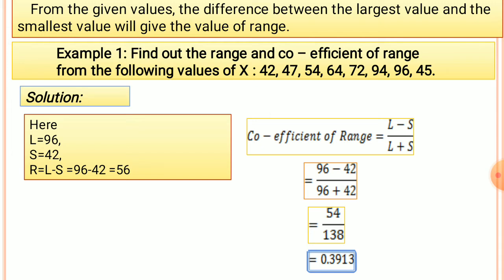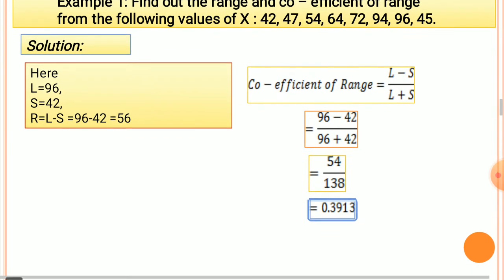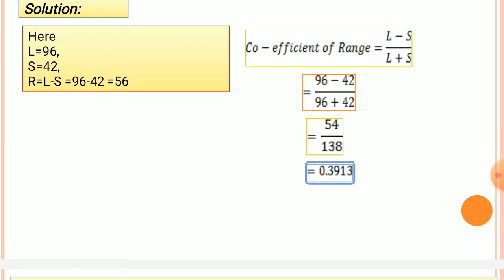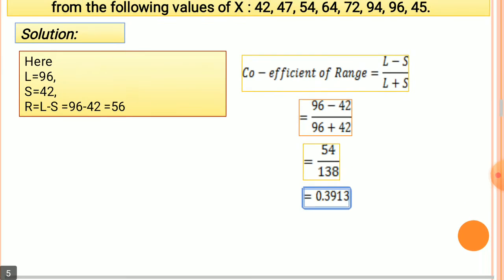96 minus 42 divided by 96 plus 42. Therefore 96 minus 42 is equal to 54, and 96 plus 42 is 138. Therefore 54 by 138 is equal to 0.3913. This is the value of the coefficient of range. So R is equal to 54, and coefficient of range is equal to 0.3913, the absolute measure as well as the relative measure.